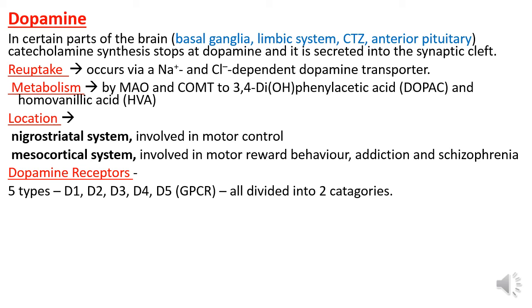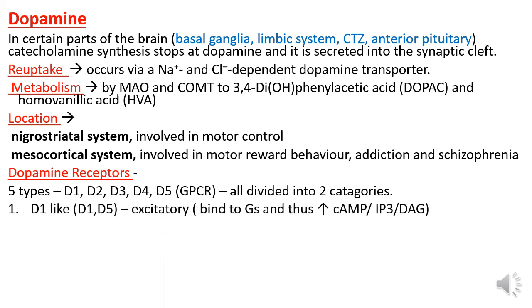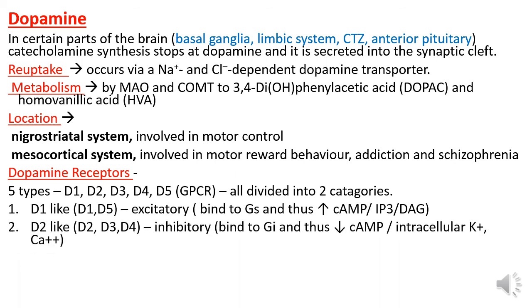All divided into two categories. Number 1, D1 like, and number 2, D2 like. D1 like includes D1 and D5. It is excitatory and binds to Gs and thus increases cyclic AMP and IP3 DAG.